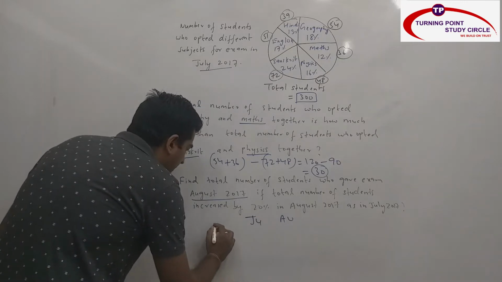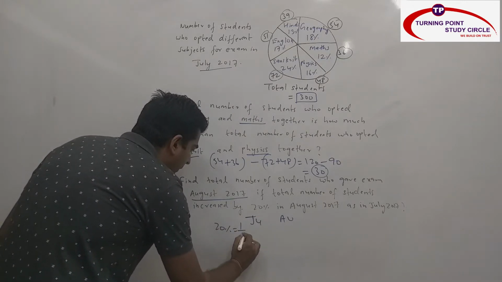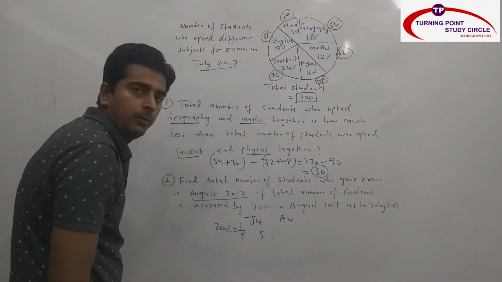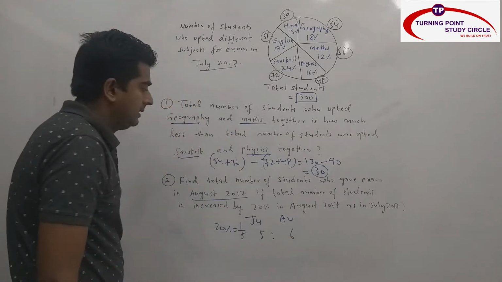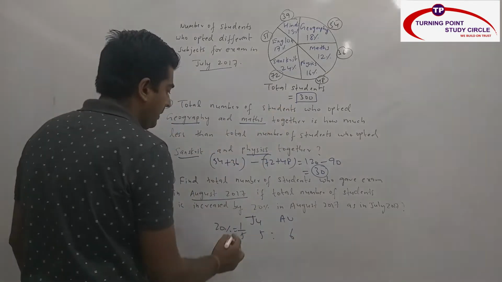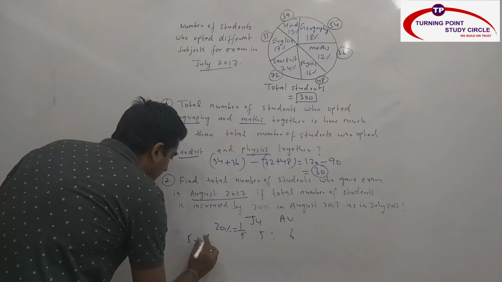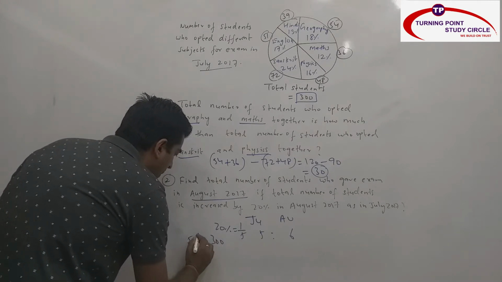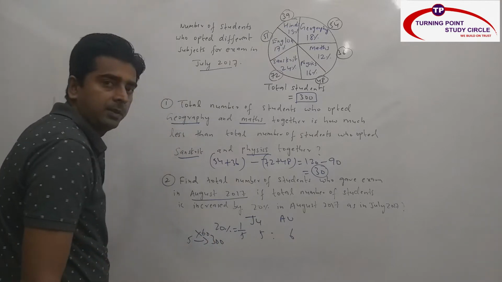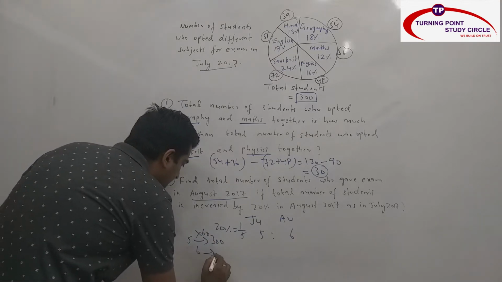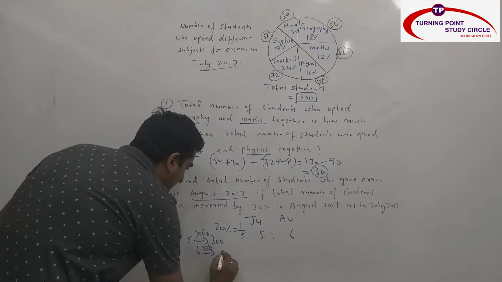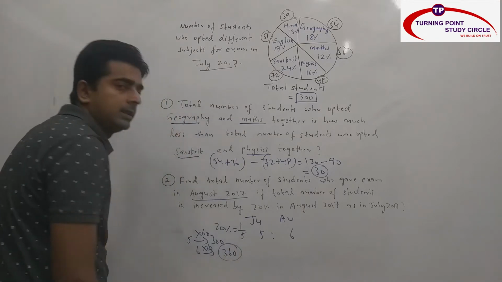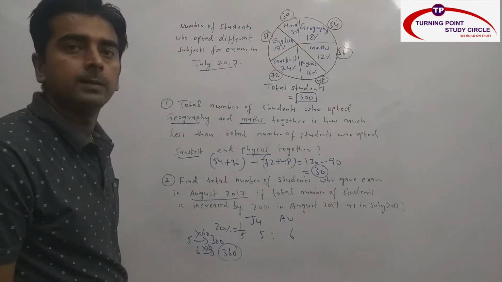So 20%, what is the fraction value? 1 by 5. So if it is 5 in July, one increment is there, this is 6. In July, how many total number of students are there? 5 part is nothing but how much? 300. So how many times is this? 60 times. So 6 part will also be 60 times. So what is my answer? 360. My answer is nothing but 360.